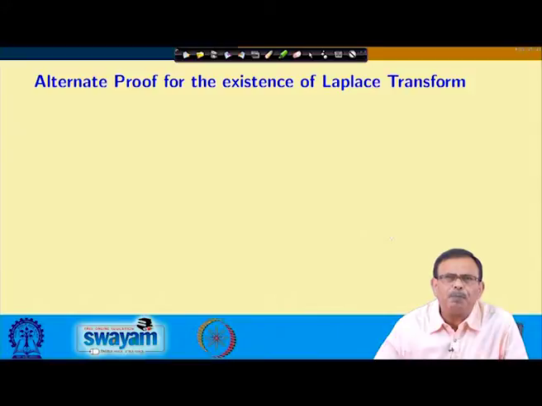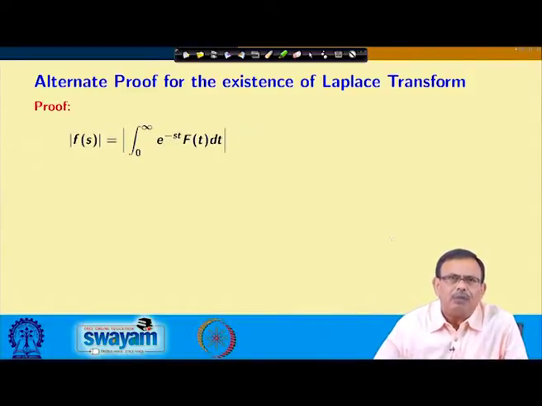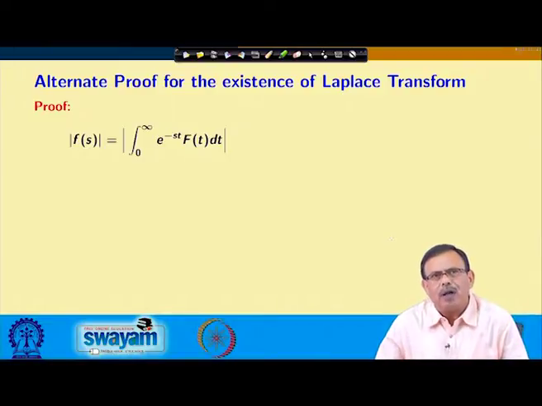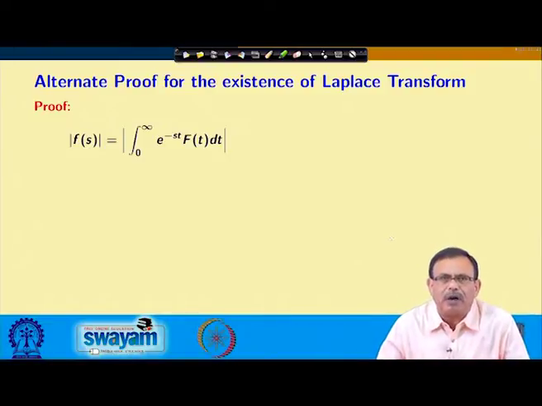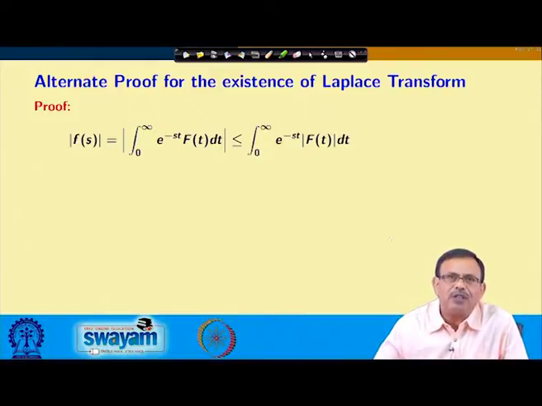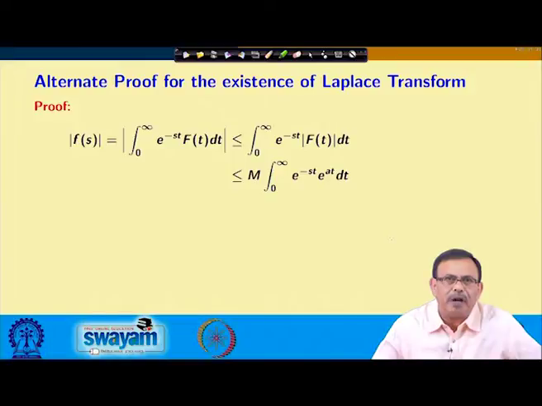Now, an alternative proof of existence of the Laplace transform. We gave one proof, I am just giving another alternative proof. I can start from here. Modulus of F(s) equals modulus of the integral from 0 to infinity of e power minus st f(t) dt, and this is less than or equal to, again, the integral from 0 to infinity of e power minus st modulus of f(t) dt. Directly I can write, which is less than or equal to M times the integral from 0 to infinity of e power minus st into e power at dt.